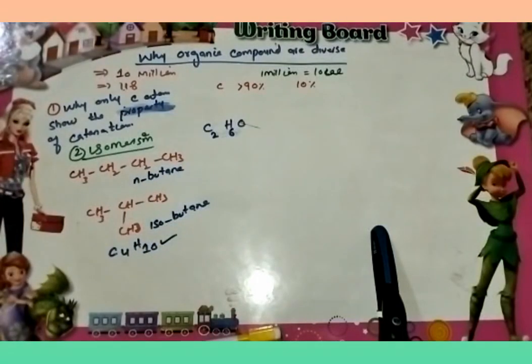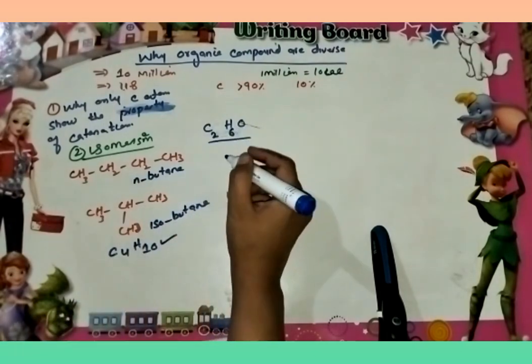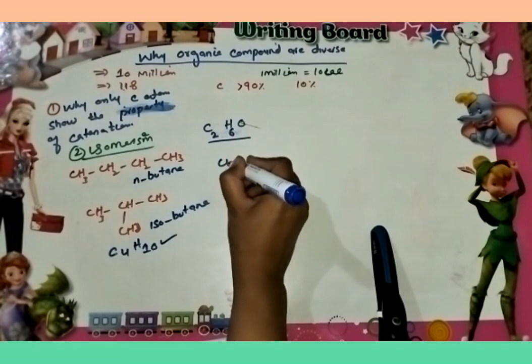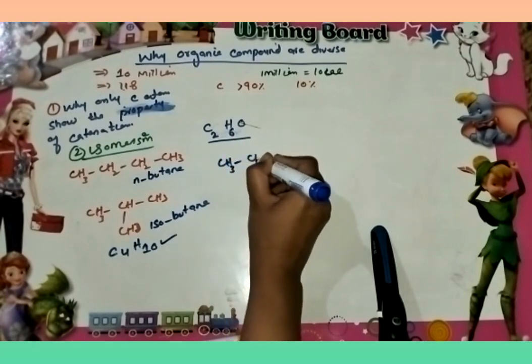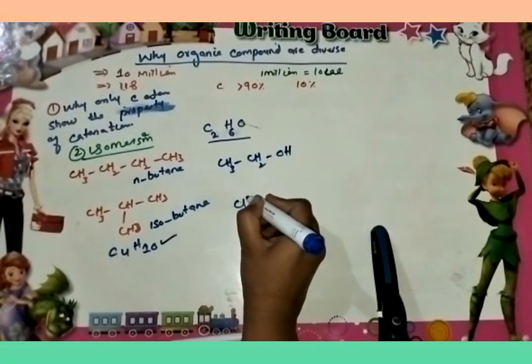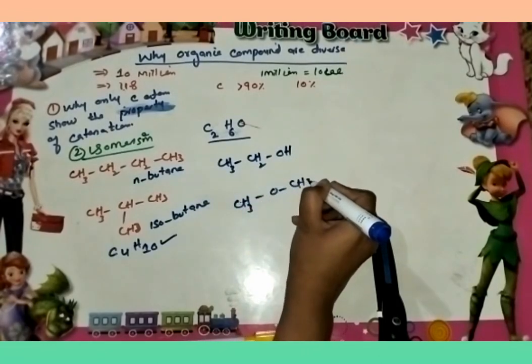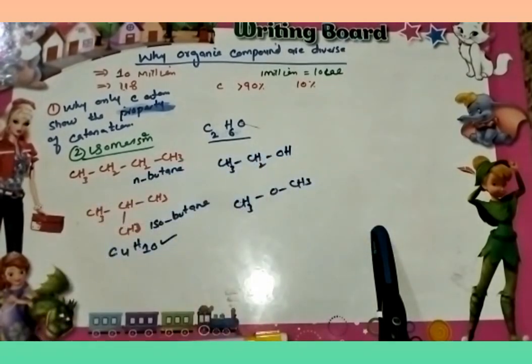This is another example of isomerism, C2H6O. If we write the structural formula, both of these are separate compounds.